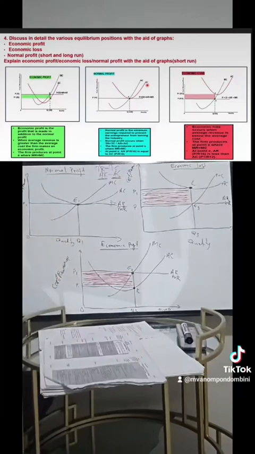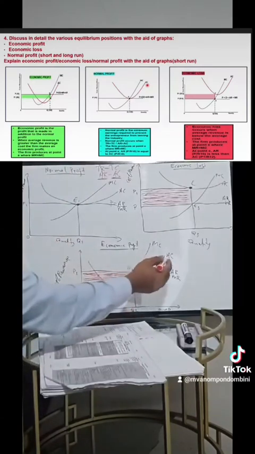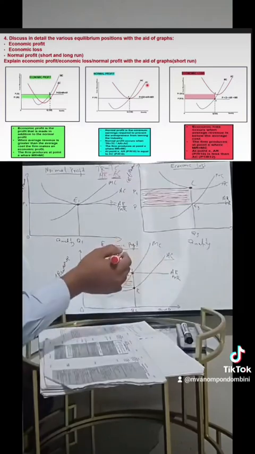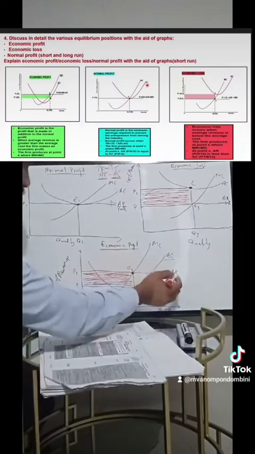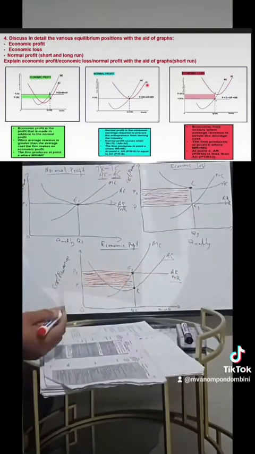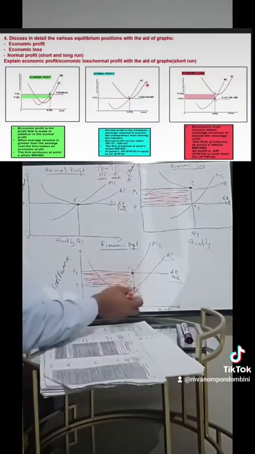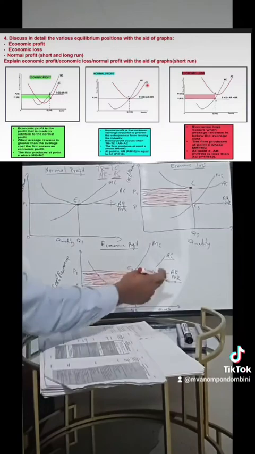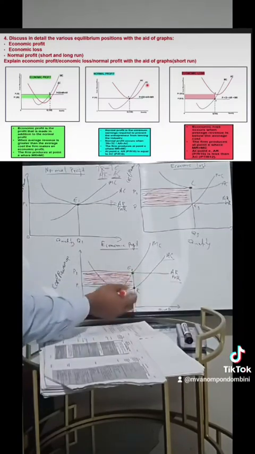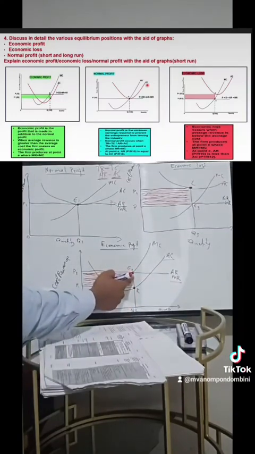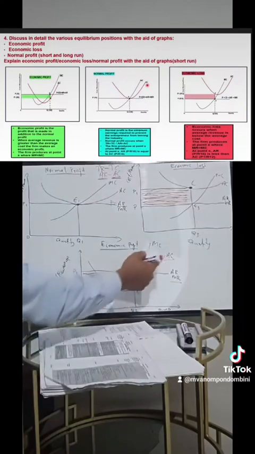Then you can see we have 3 curves there, the same curves that we had in our normal profit. But now, this curve indicates cost, which is now the average cost. Then this one indicates the revenue, which is the money that we have received. As you can see, between these two curves, the average revenue curve is greater than the average cost curve.